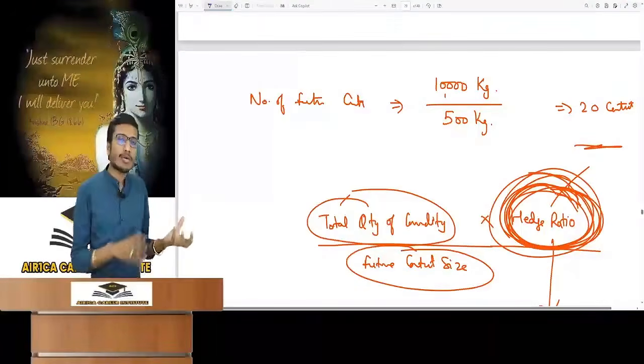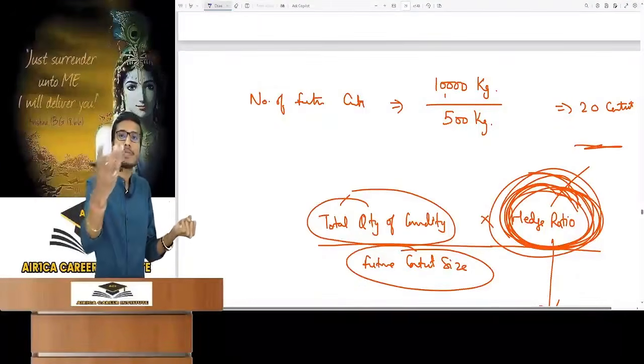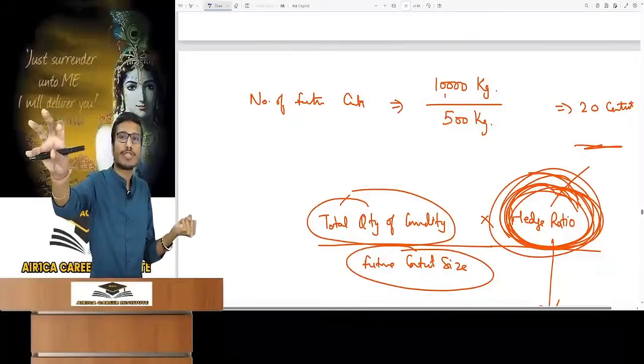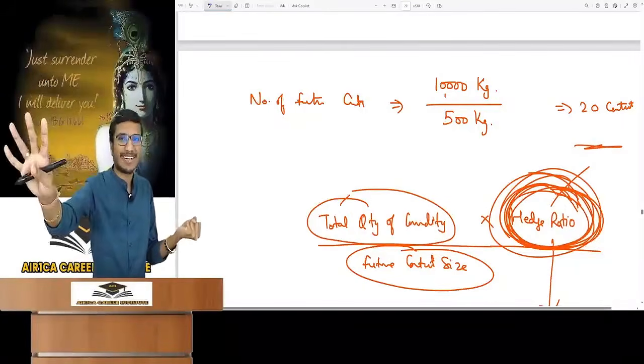Example, I have bought 10,000 kg gold. I am afraid that the price will fall. So I will take a short position on futures, which means I will do a contract to sell, downside betting.